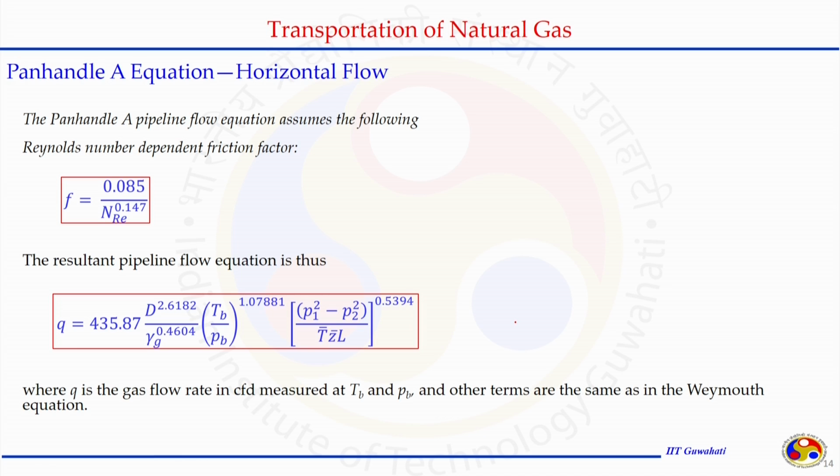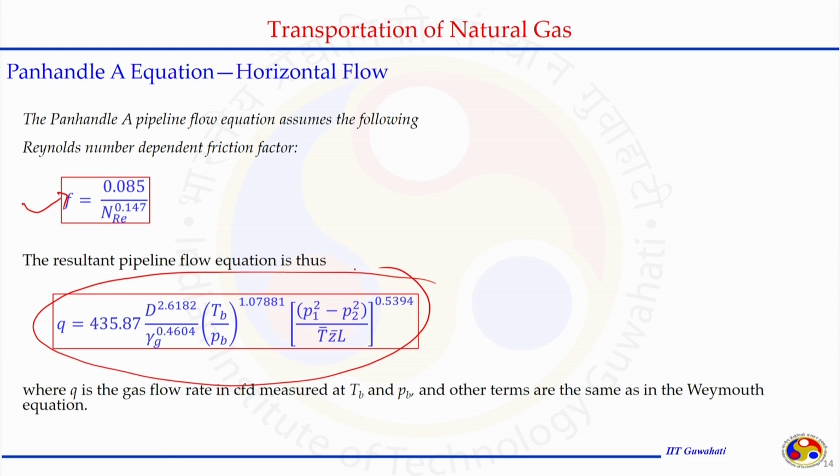In the Panhandle A equation, for horizontal flow, it is proposed that f is not just a function of diameter, it is a function of Reynolds number only. In other terms, the Reynolds number includes the diameter, but not the roughness of the pipe. If it is assumed in this manner and put in the equation that we had, we get the resultant pipeline flow equation in this form.